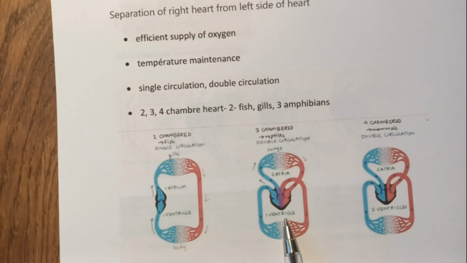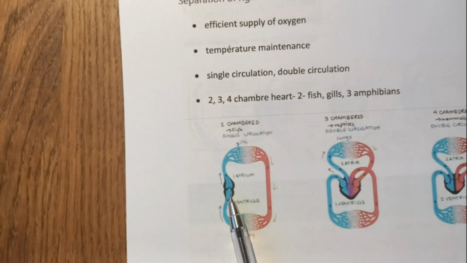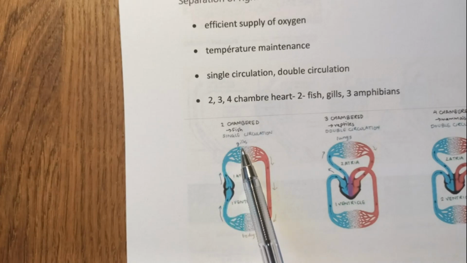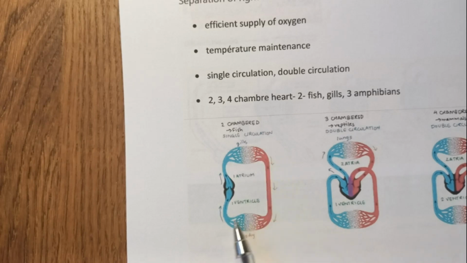So this is a double circulation, 4-chamber, 3-chamber heart. In fish, the heart is only 2-chambered, and the heart pumps the blood to the gills, and there it is oxygenated, and then from there it flows to the rest of the body tissues, where the oxygen is utilized, the carbon dioxide is collected, and then the blood flows back to the heart again.